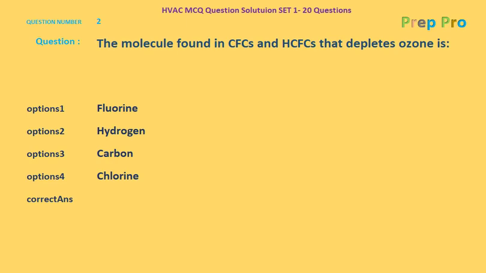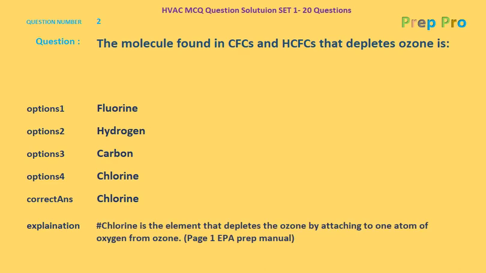The chlorine is the molecule that is present both in CFCs and HCFCs. Hydrogen is not an option because it's not present in CFCs. But we'll talk about the only thing that depletes the ozone, which is chlorine. So chlorine should be the correct answer. Yes, the chlorine is the correct answer. And let's look out for the explanation. Chlorine is the element that depletes the ozone by attaching to one atom of oxygen from ozone. Page number 1, EPA Prep Manual.